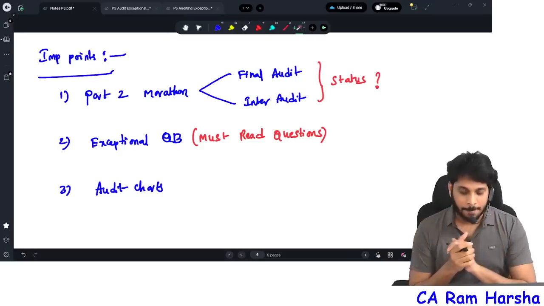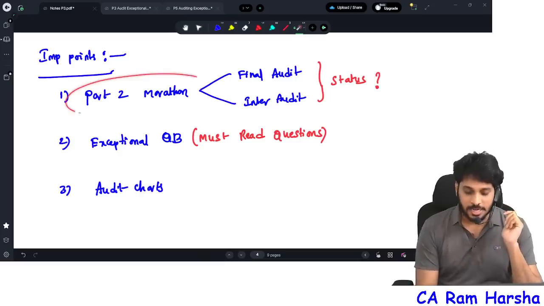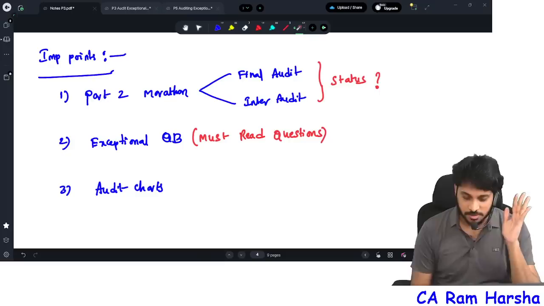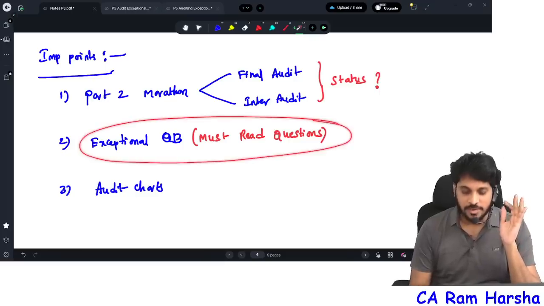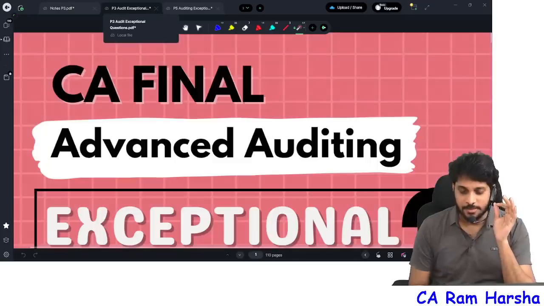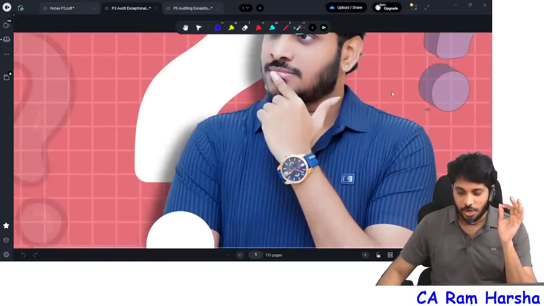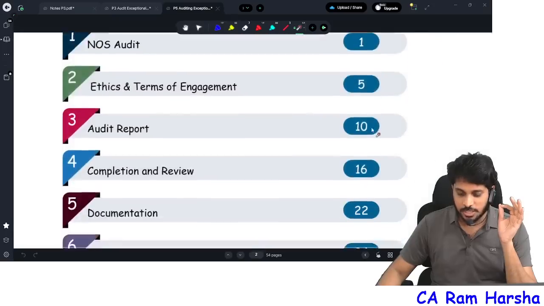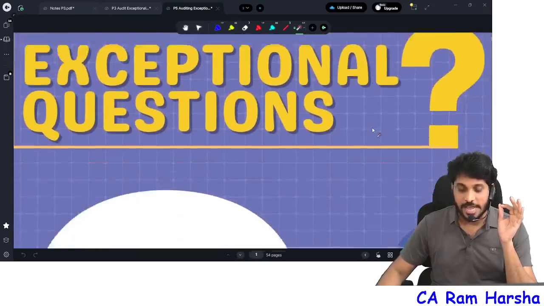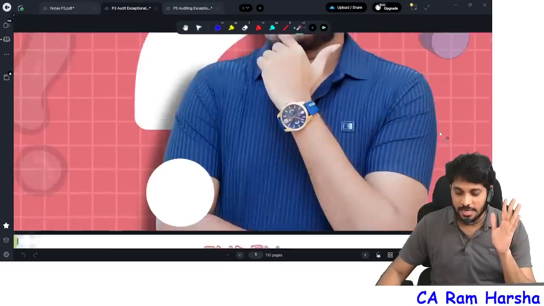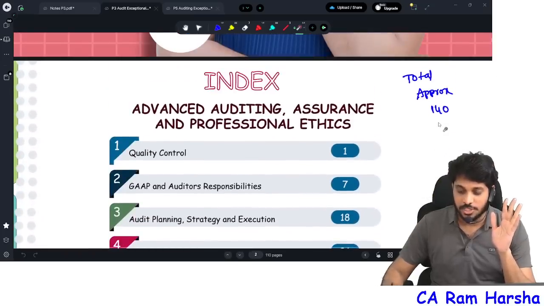Three issues. One is regarding the CA Final Part 2 marathon and the CA Inter audit marathon. What is the status? Another one, we have developed something called an exceptional question bank. This is the exceptional question bank in CA Final audit, and this is the exceptional question bank in CA Inter audit. Exceptional questions, where exactly 100 questions are there in CA Inter audit, and exactly 140 questions were there in CA Final audit.